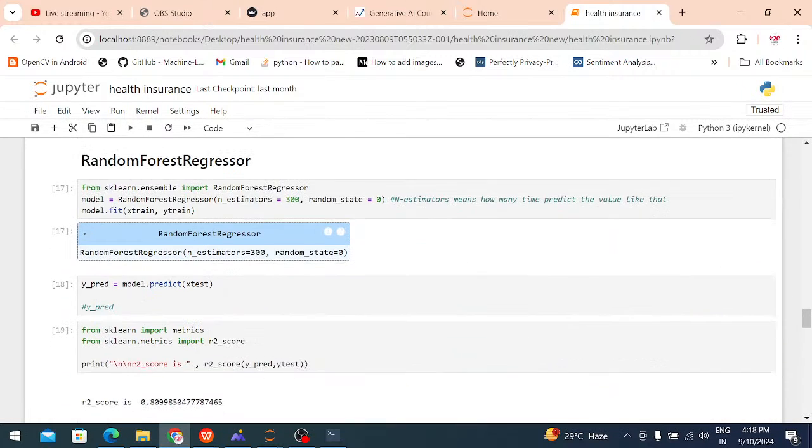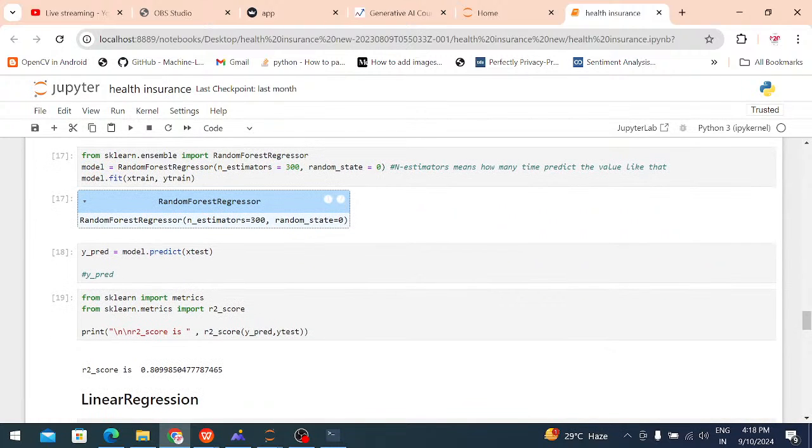After that, I am applying the random forest algorithm. Most machine learning algorithms we import from sklearn only. In the sklearn package we use the ensemble module, and from ensemble we import random forest. This is one type of machine learning algorithm that works as both regression and classification.